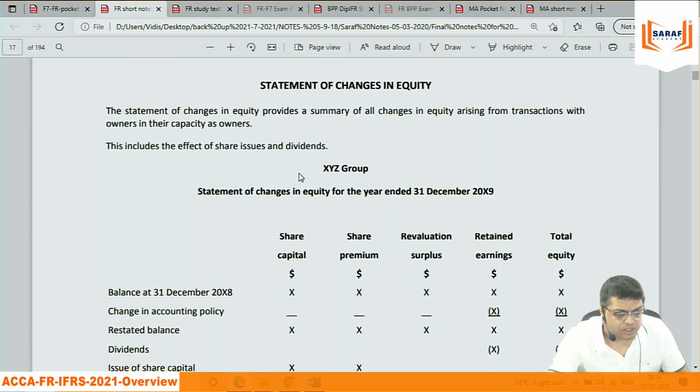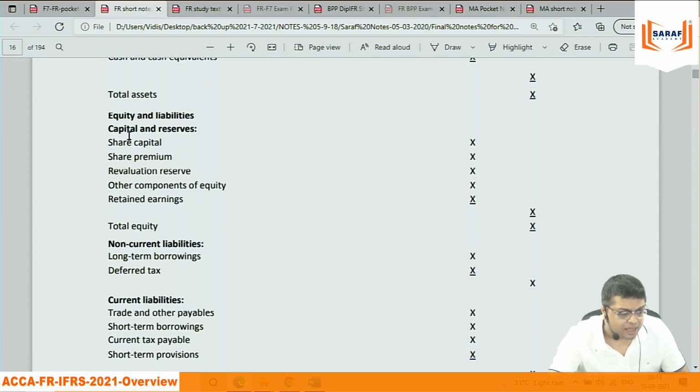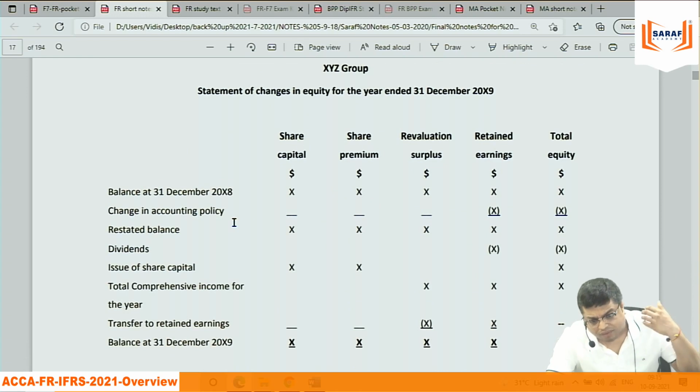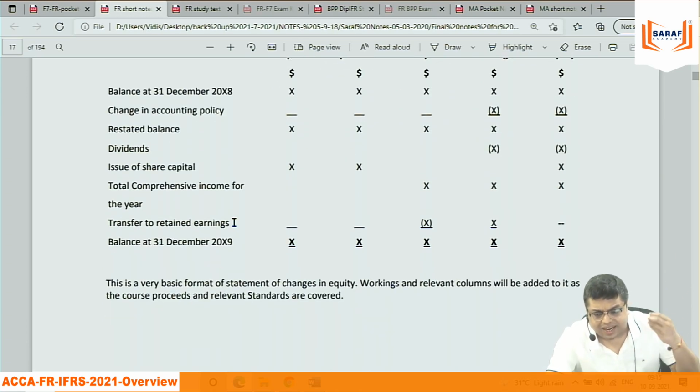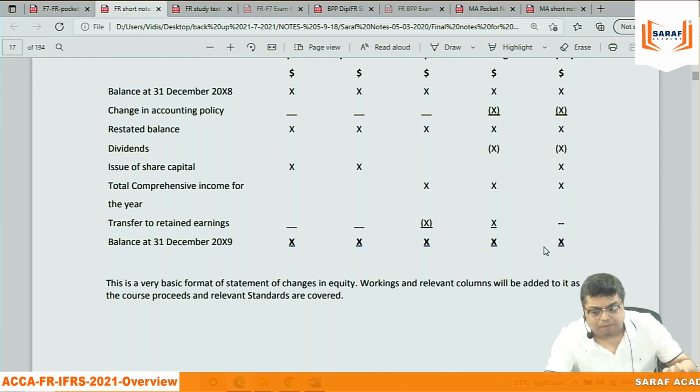Then there is a statement of changes in equity. What is a statement of changes in equity? In the balance sheet we are writing capital and reserves, shareholders' money. The figures which we are getting in the balance sheet, we are doing working for here. That working is called a statement of changes in equity. Share capital, share premium, revaluation, retained earnings, or anything: you will start with the opening balance at the beginning of the year. Whatever plus minus happened during the year, bonus, rights, dividend, everything, you will be doing plus minus here, and the closing balance will be written in the balance sheet. So a statement of changes in equity is the breakup of the shareholders' money from opening to closing balance.